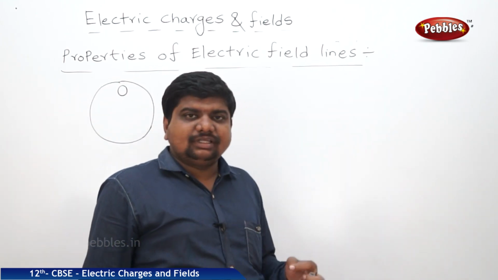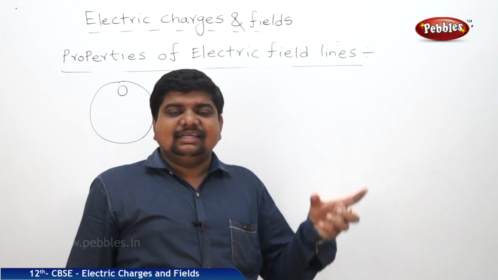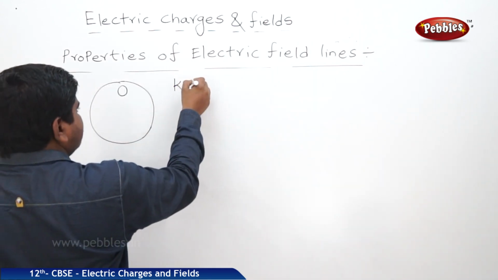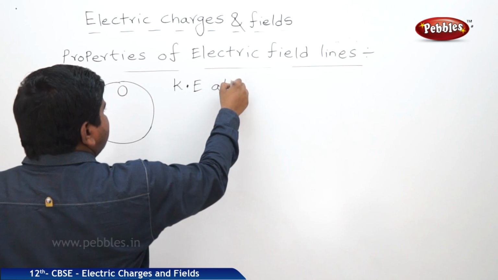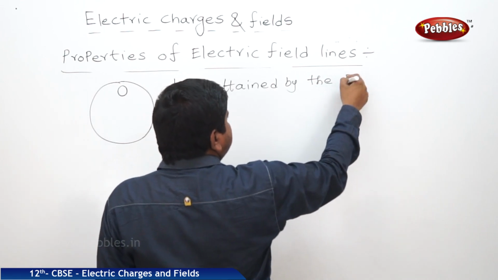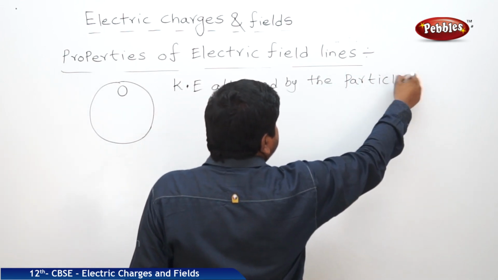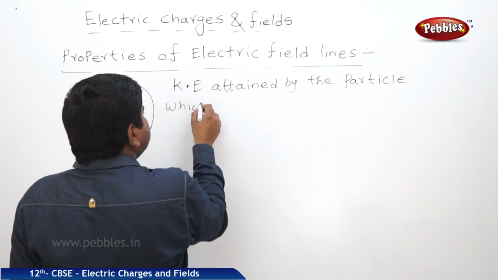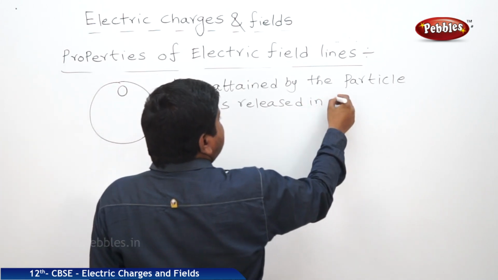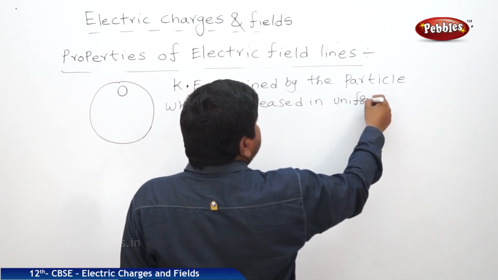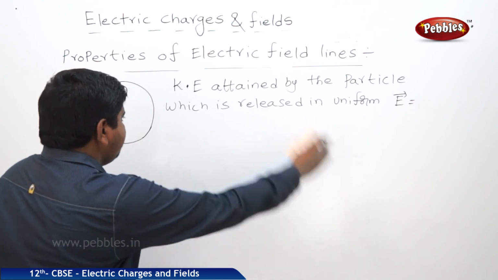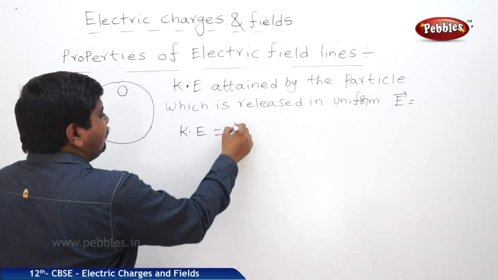Now we are going to find out the kinetic energy attained by the particle which is released in the uniform electric field. What is the equation of KE? Half mv square.